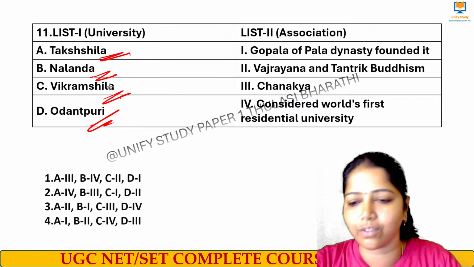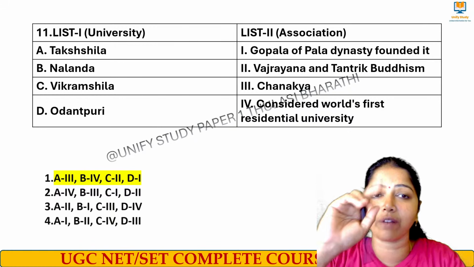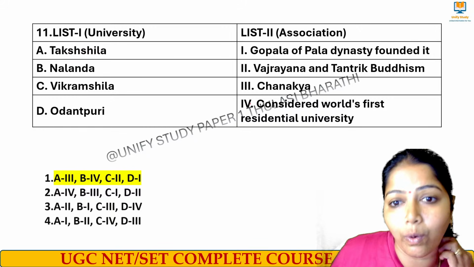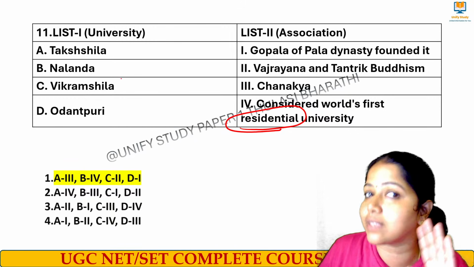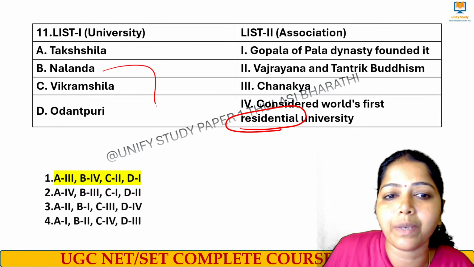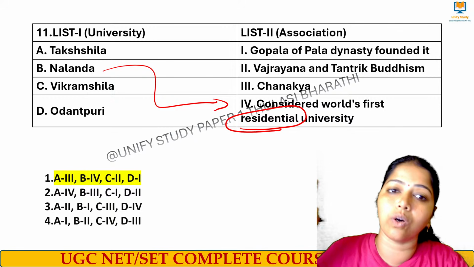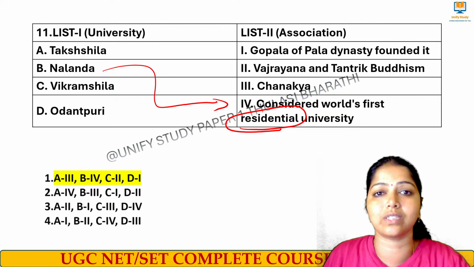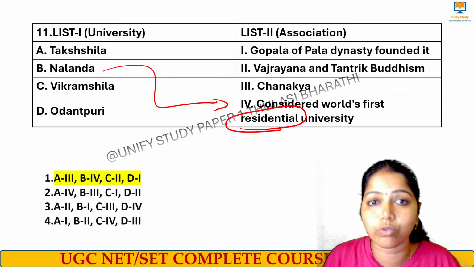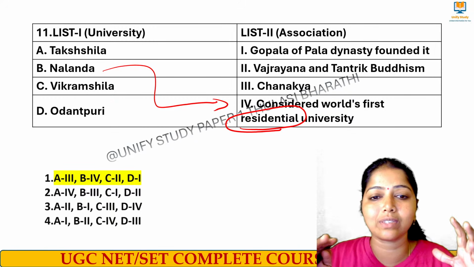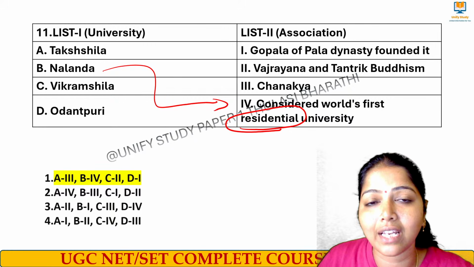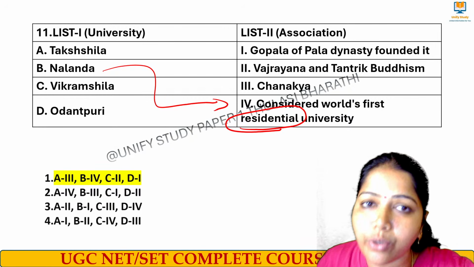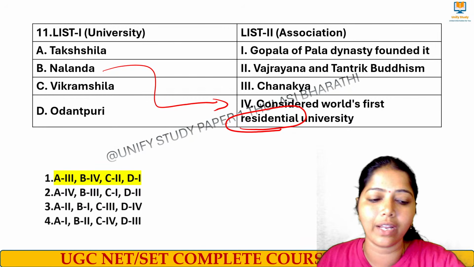Yes, the right answer for this question is option number 1. Listen carefully: the world's first residential university, not Takshila. Nalanda was called the world's first residential university, which could hold nearly 10,000 scholars, and it was said to be fully residential. It was very hard to get into the university. Only after clearing the entrance exams could you enter this particular university.